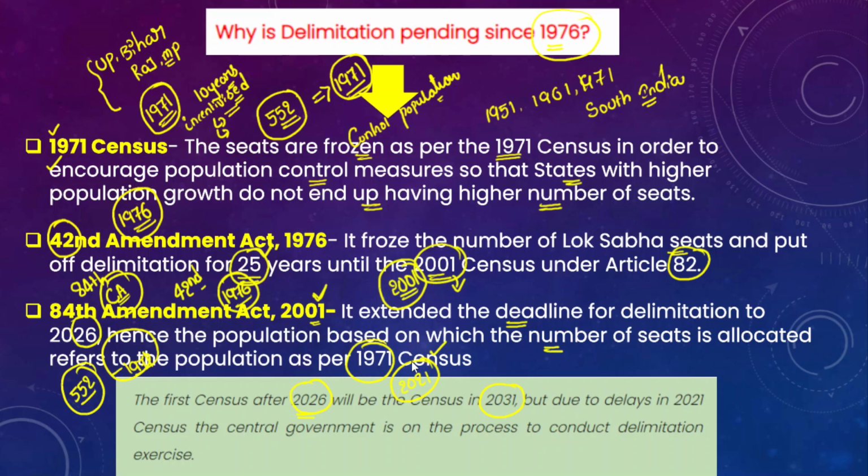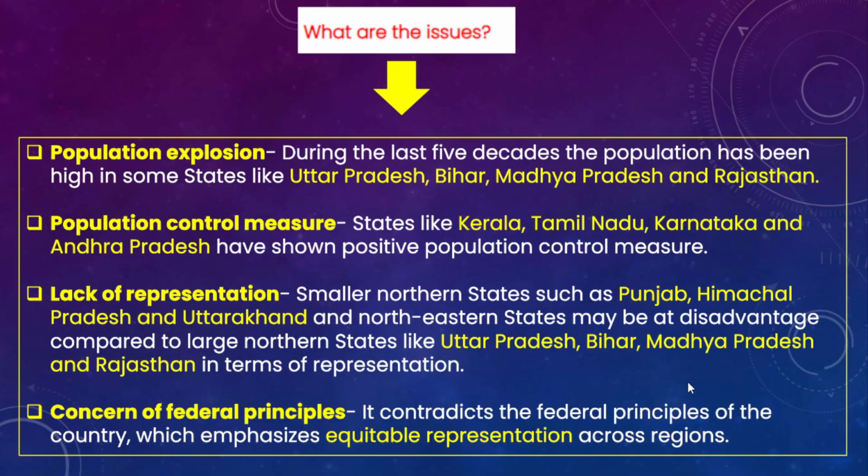So in this context, the central government is now in the process of conducting the delimitation exercise based on the 2021 census itself. The delimitation exercise is being carried out after 2026, but it should be based on the 2021 population census because it was delayed.